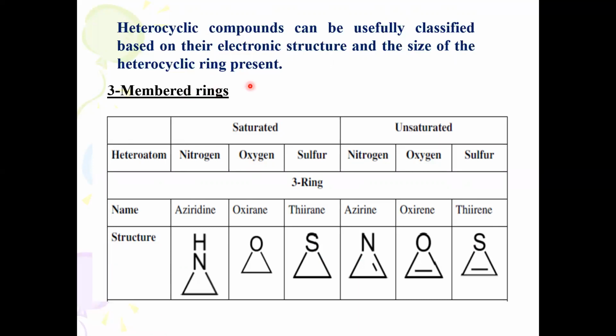Heterocycles have been classified based upon their ring size and presence of heteroatom. These are all 3-membered heterocycles. Similarly, you can classify them as 4-membered, 5-membered, 6-membered and 7-membered heterocycles. Again, they have been classified as saturated or unsaturated. If the ring structure consists of a double bond, then we can call it unsaturated. If there is no double bond character, then it is called saturated. So these are some important examples of the 3-membered heterocycles, including saturated and unsaturated, having nitrogen, oxygen, sulfur as heteroatoms.